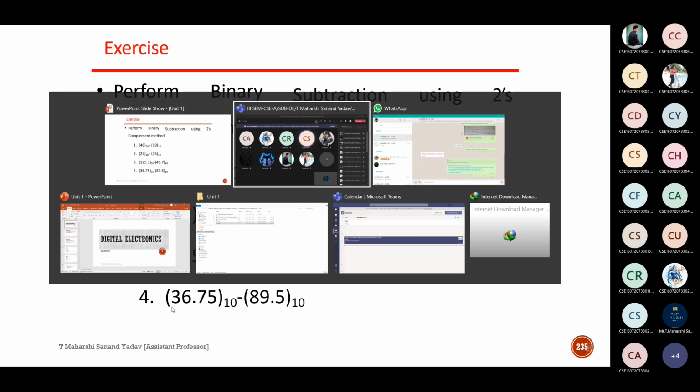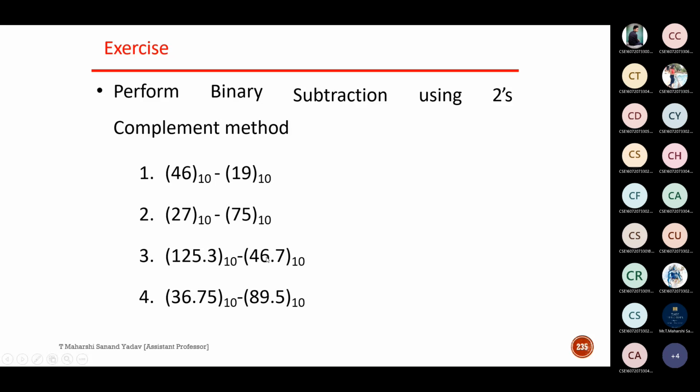Can you explain this first problem? Which one? The first one, 46 minus 19. What is the equivalent of 46? 32 plus 8 is 40, 44, 46.